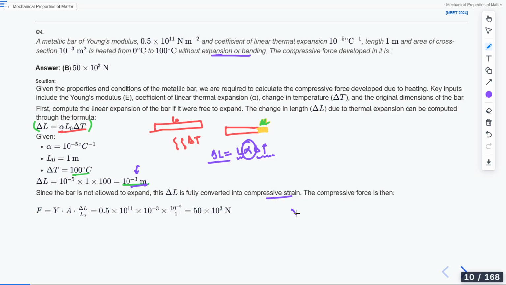So we'll be using that gamma equals stress over strain, that is force per unit area, delta L over L. You were asked to find the value of force. So force will be equal to gamma times A times delta L over L. We know this L naught value, it was given, the initial length. This was the equation, and the gamma value as well. Everything is given in the question. When you put the values, we got 50 into 10 to the power 3.